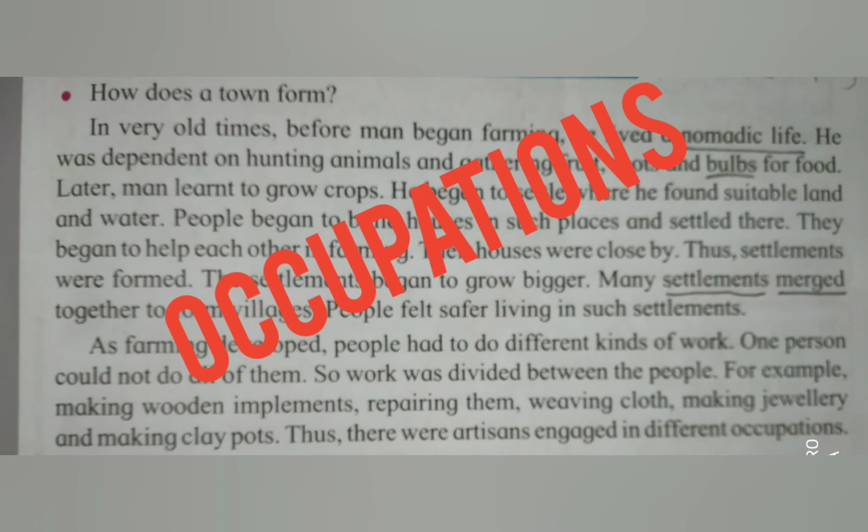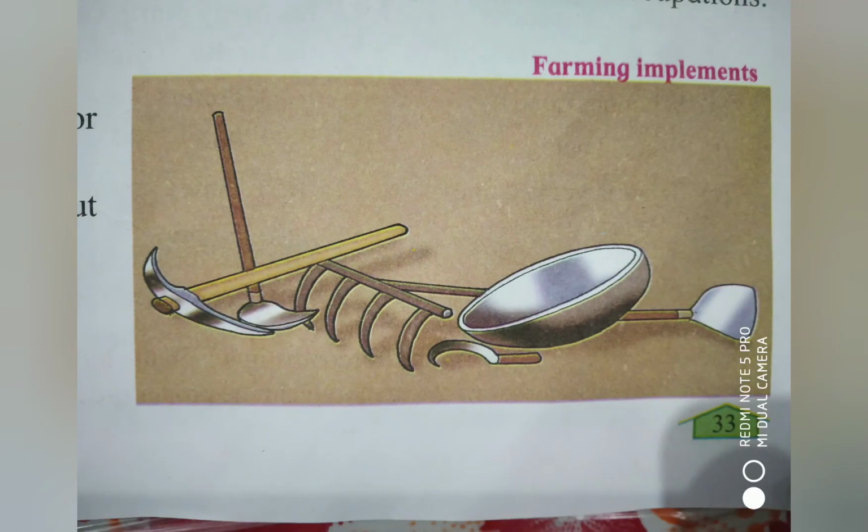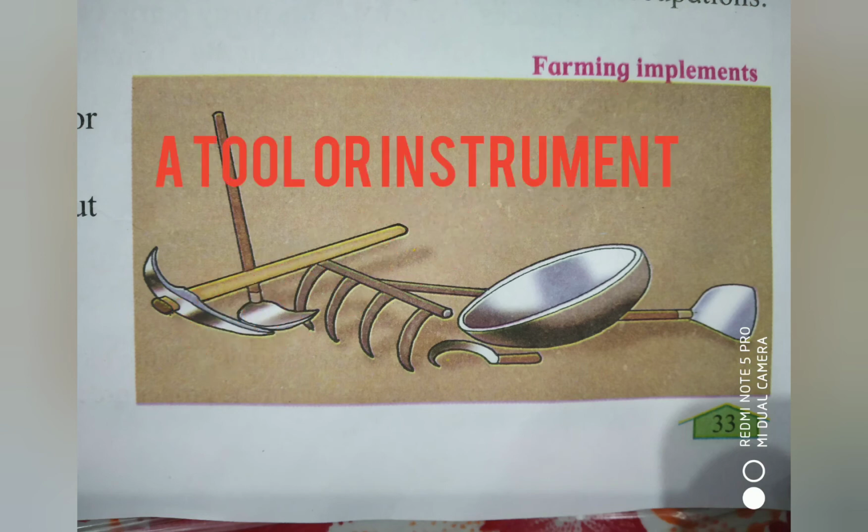Now next point we are going to see, that is farming implements. In this farming implements, we are going to see two types of implements. First of all, let's see what is meant by implement. Implement means a tool or instrument. Farming implement means the instrument or the thing which will help farmers to do farming.